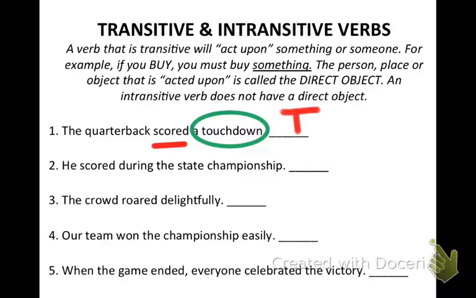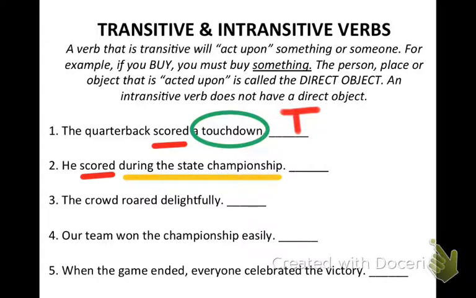Okay, again, we see that the verb is scored, but the question is, does it show what was scored again here? If you look after the verb in this sentence, you see the words during the state championship.